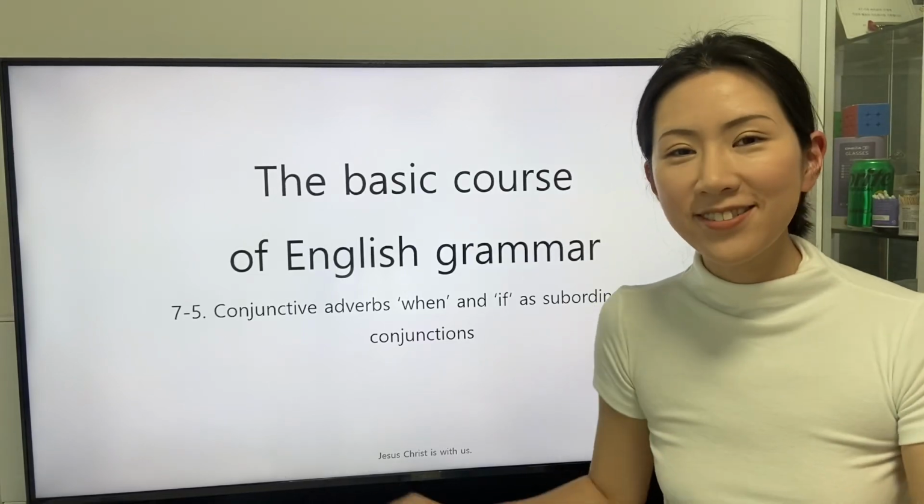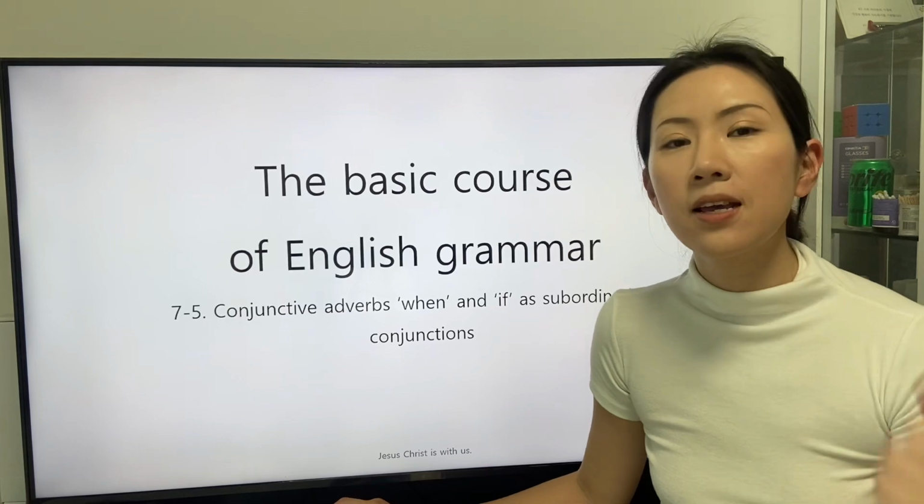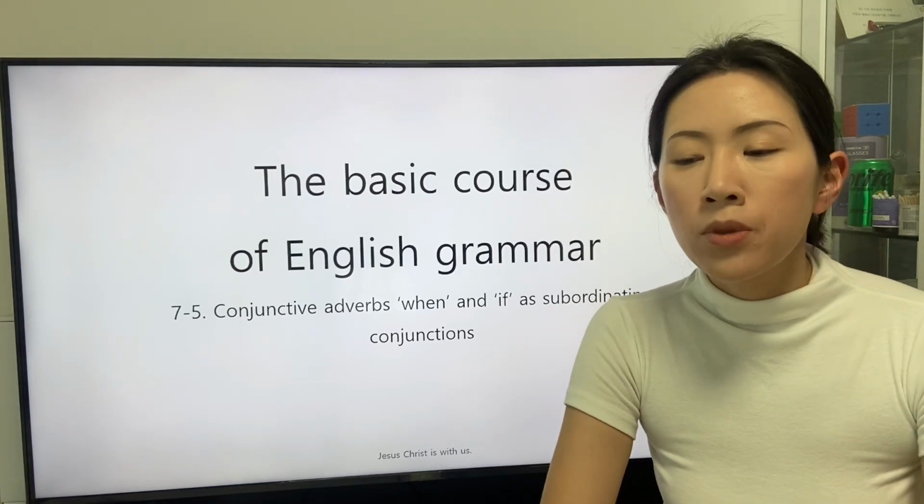Good afternoon. Today we will study the conjunctive adverbs when and if and subordinating conjunctions.